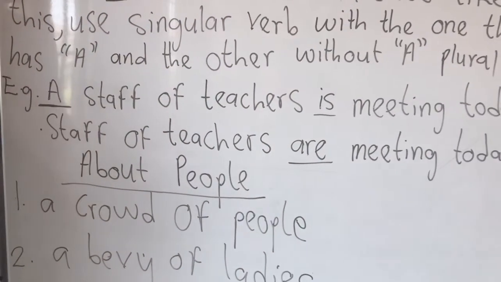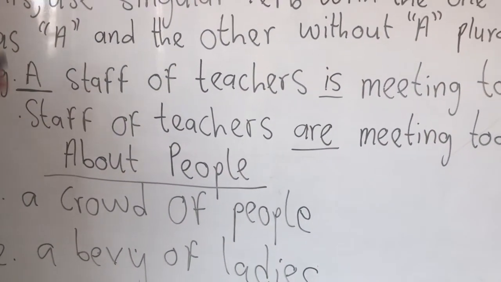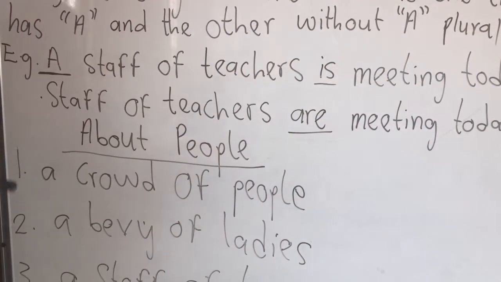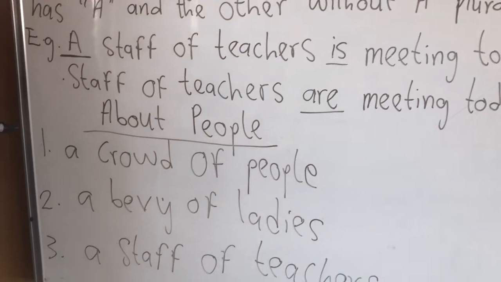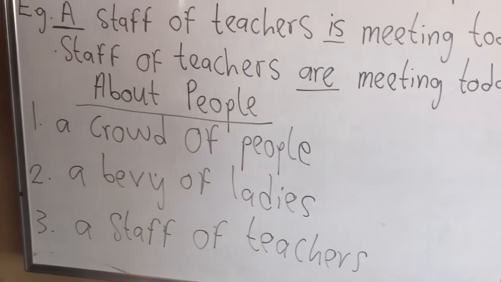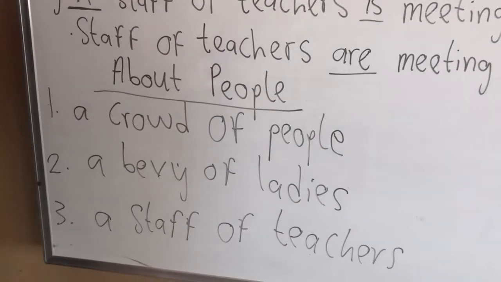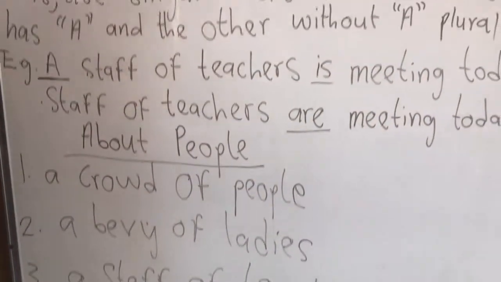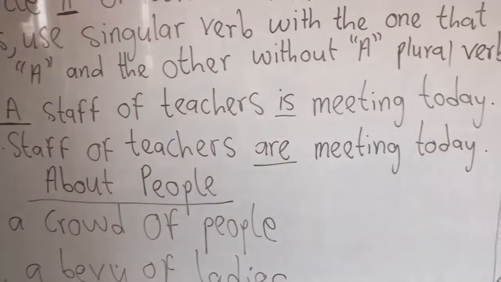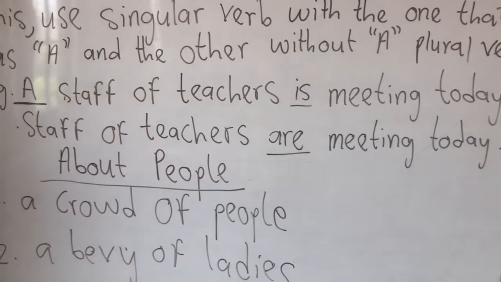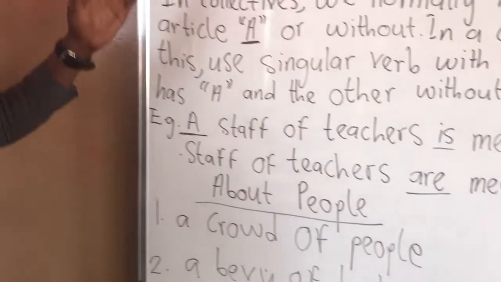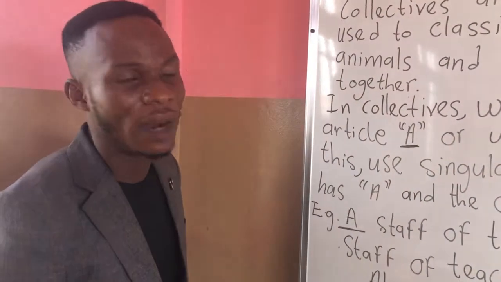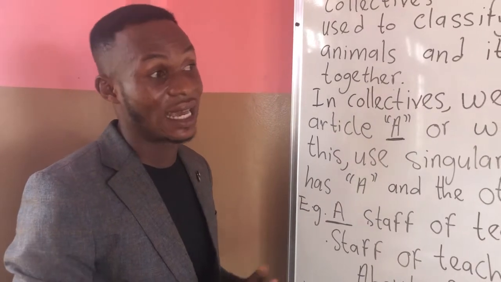So you can see the one with the article and the one without. The one with the article moves with a singular verb, and the one without the article moves with the plural verb when you are to answer questions in collective forms. So, a staff of teachers is meeting today. Staff of teachers are meeting today. These are the examples. Now, as I said before, in collectives we have those about people, animals, plants and other things.